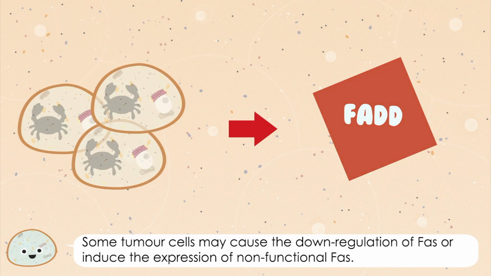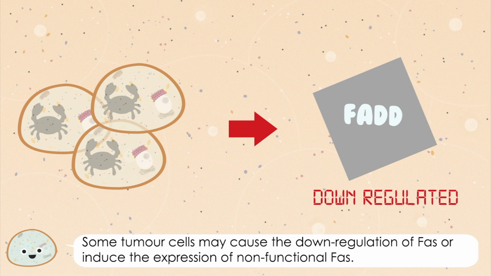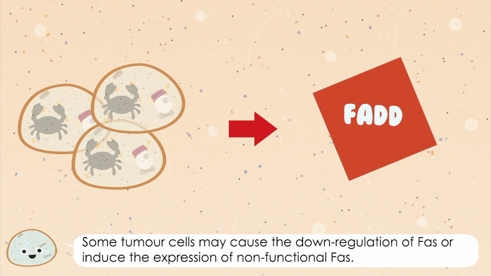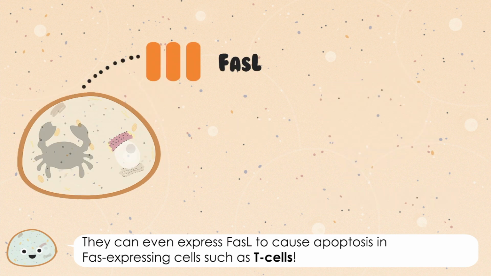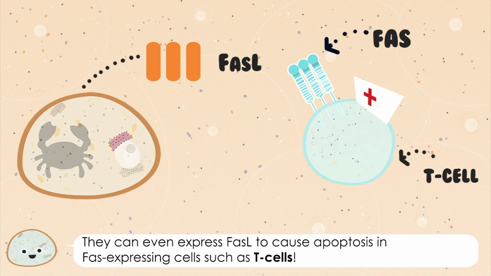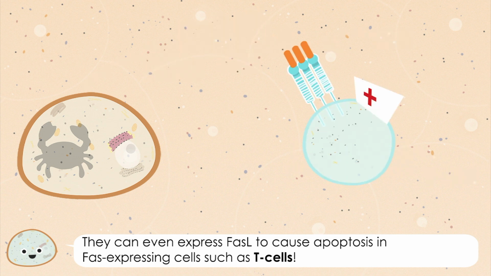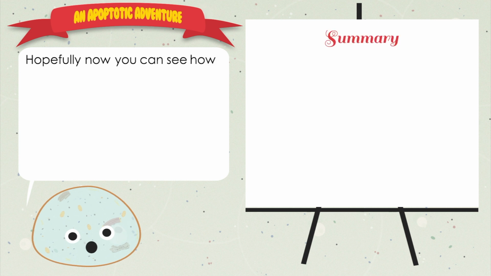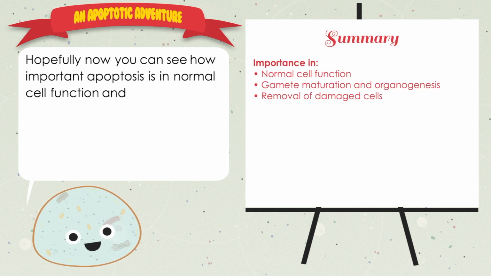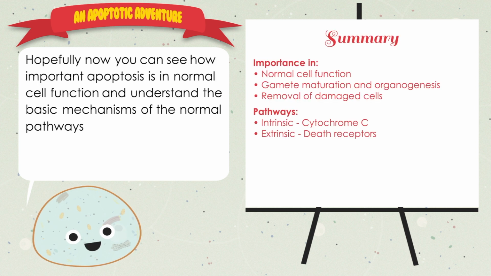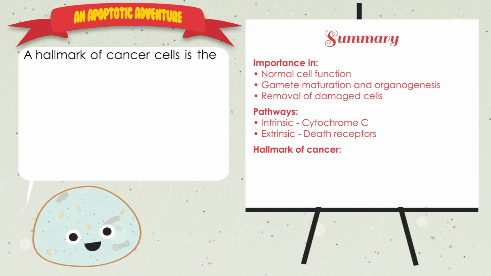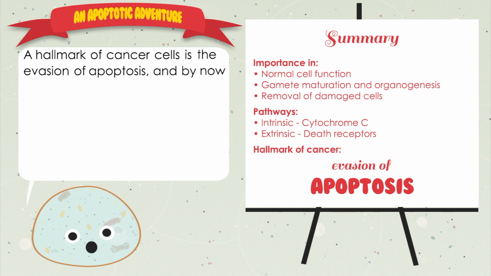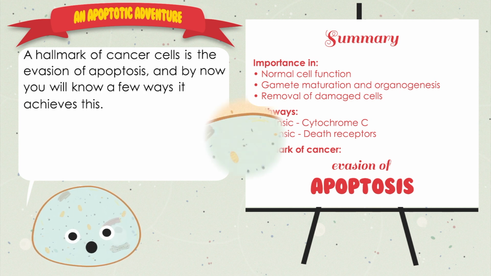Some tumor cells may cause a downregulation of FAS or induce the expression of a non-functional FAS. They can even express FAS ligand to cause apoptosis in FAS-expressing cells such as T cells. Hopefully now you can see how important apoptosis is in normal cell function and understand the basic mechanisms of the normal pathways to apoptosis. A hallmark of cancer cells is the evasion of apoptosis, and by now you will know a few ways that it achieves this.